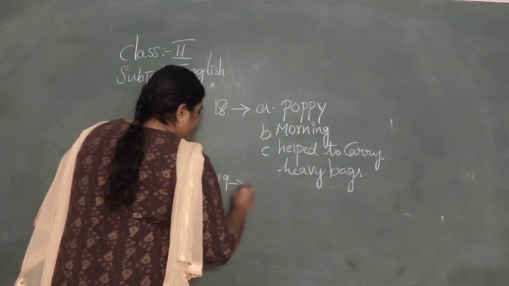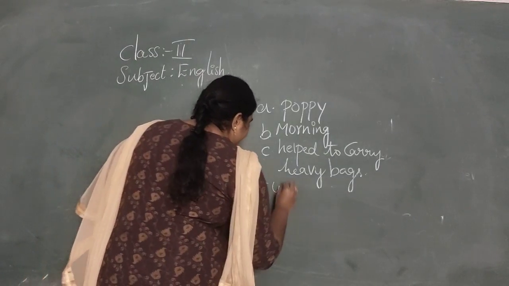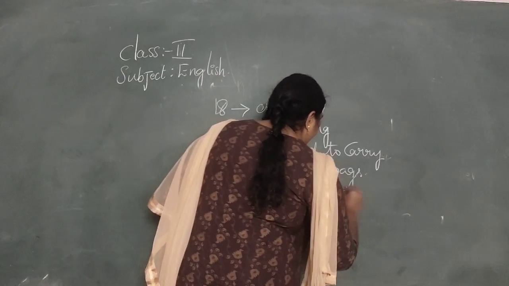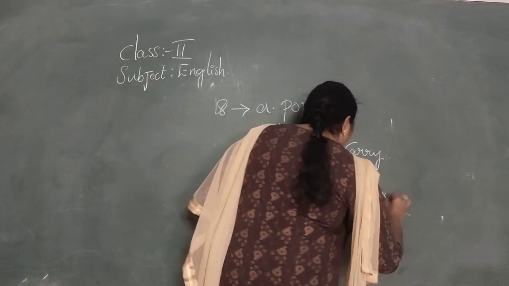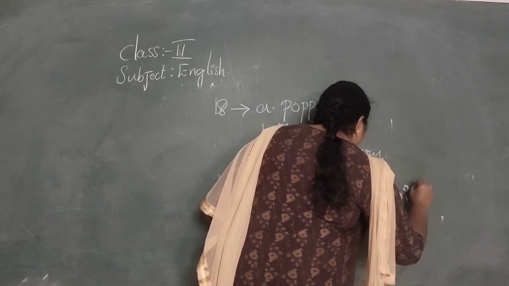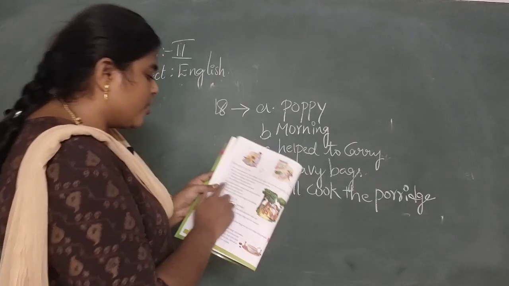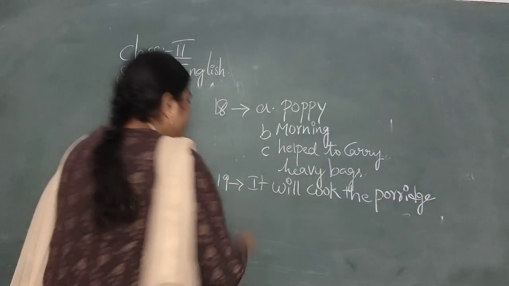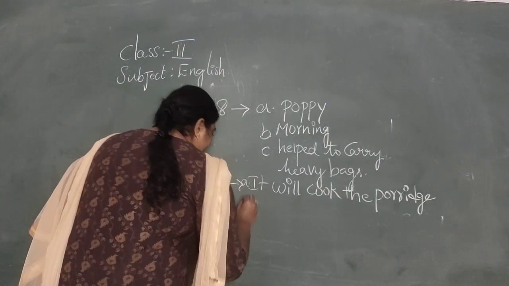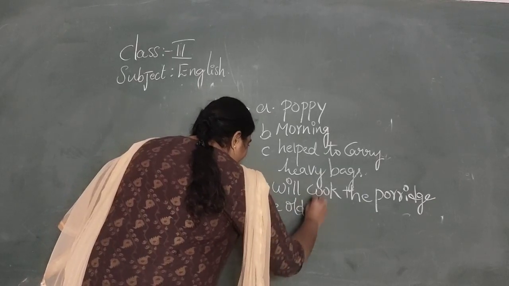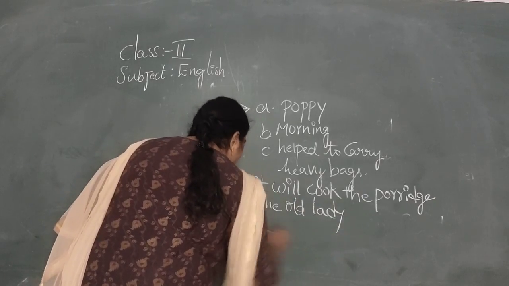It will cook the porridge. P-O-R-R-I-D-G-E. It will cook the porridge. Next, who gave Poppy the pot? The old lady. The old lady gave her a pot.